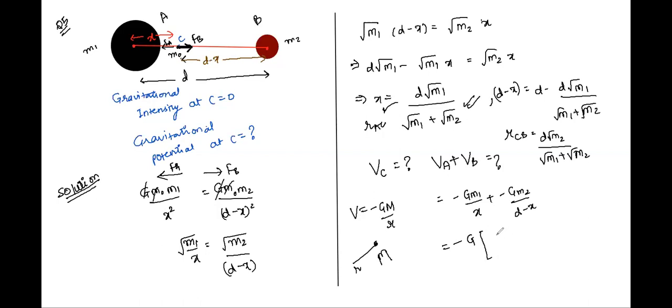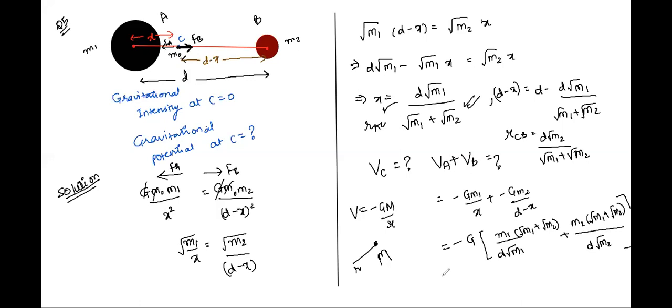So we'll have M1 by X. Instead of X, we can write D root M1 whole by root M1 plus root M2, plus we have M2 times under root M1 plus under root M2 whole by D, since this was the second term, so we'll have D root M2, right?